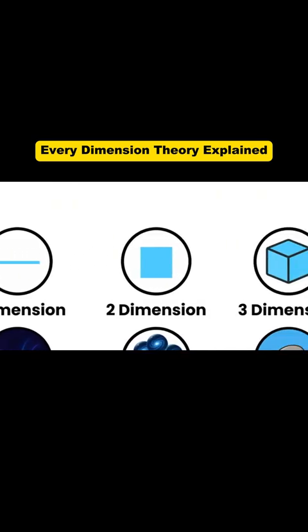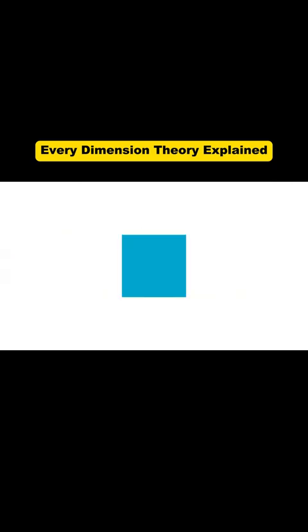Second dimension. Next, we add width to the line, and we get 2D, a two-dimensional world. Now we have length and width, but still no height. Drawings on paper, circles, squares. All of these are 2D objects. Imagine an ant living in a 2D world. It could move left and right, forward and backward, but never up.